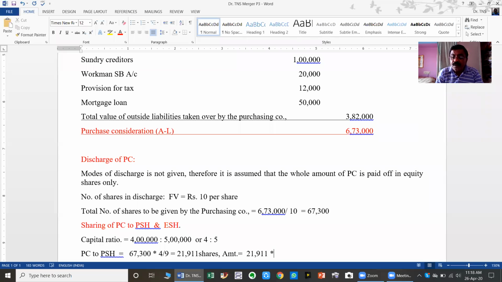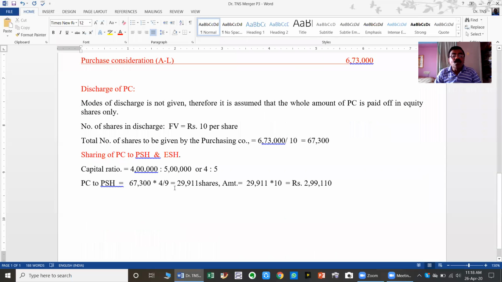In terms of amount, 29,911 shares into 10 is equal to 2,99,110. That is the amount of purchase consideration. Even if you see the total purchase consideration 6,73,000, if it is divided in this 4:5 ratio, then also you are going to get 2,99,110 only.